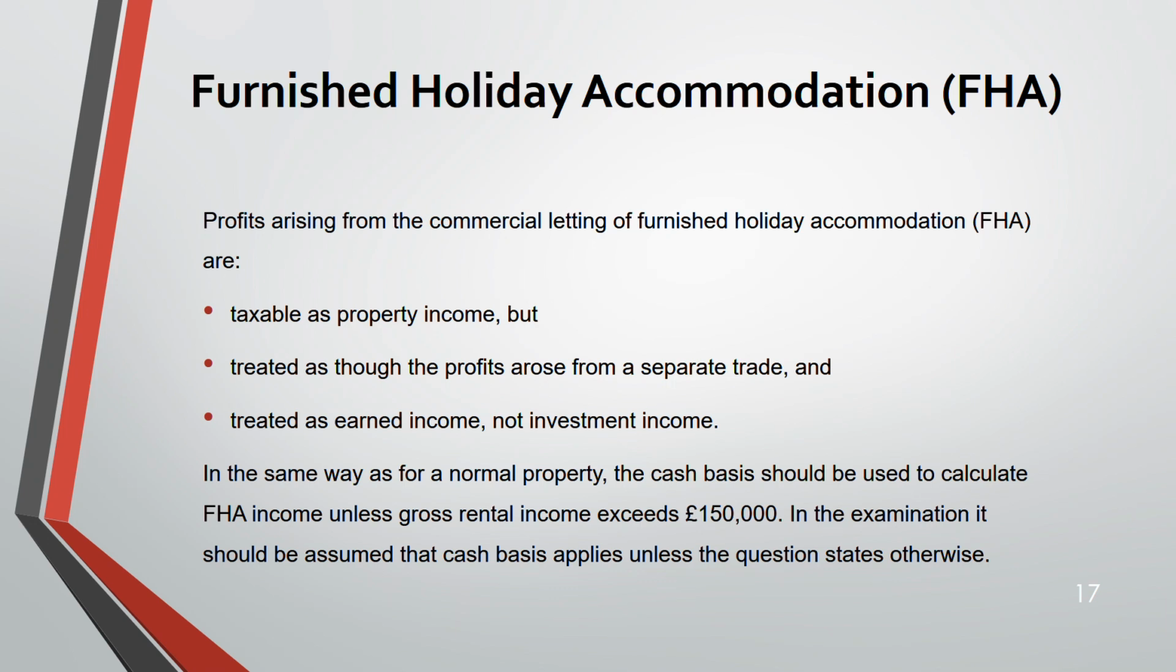In the same way, as for a normal property, cash basis should be used to calculate FHA income unless the gross rental income exceeds 150,000. Even for the other property also, it is the same. If it exceeds 150,000 gross rental income, you use accrual basis automatically. In the exam, it should be assumed cash basis is used always. That is the default assumption. Otherwise, the question will tell you.